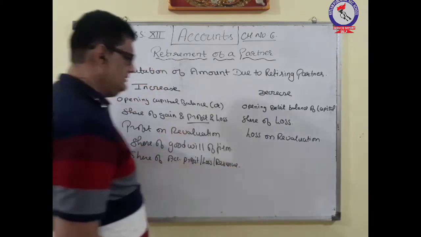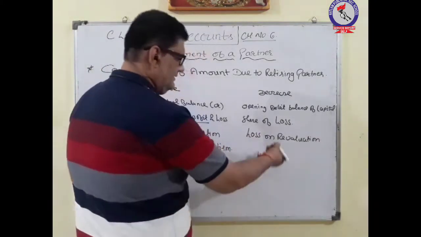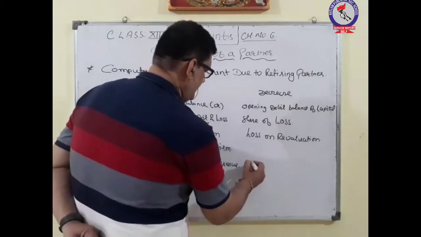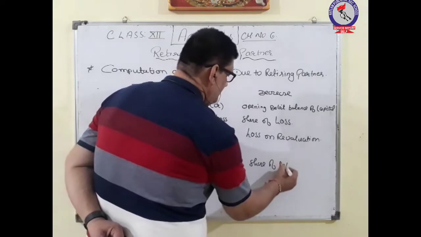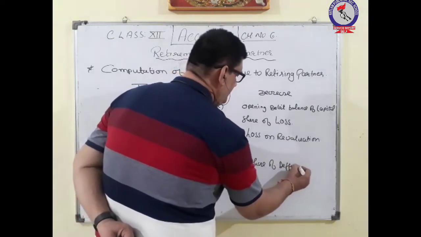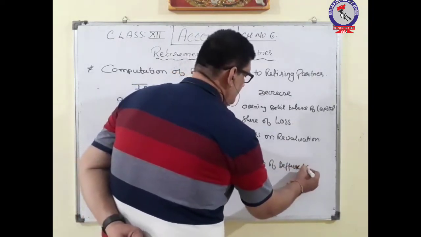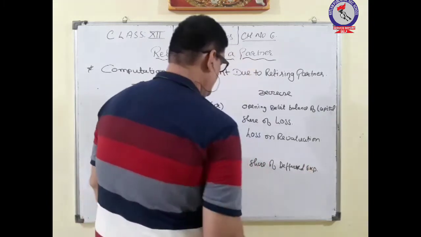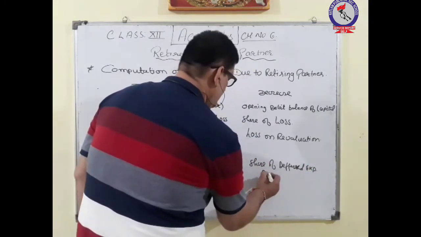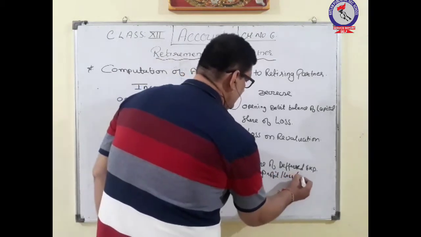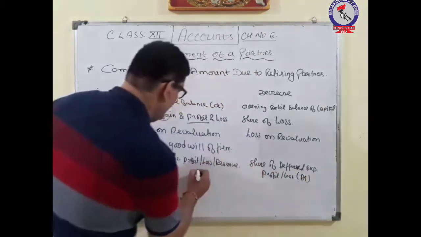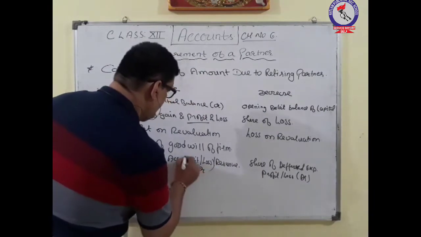Okay, on the other hand, the amount will decrease due to the share of deferred expenses and profit loss, that is debit balance, and here it is credit balance.